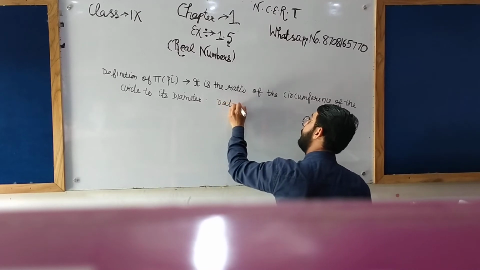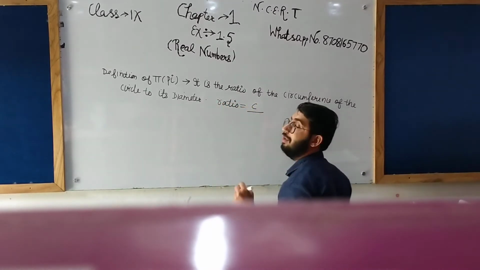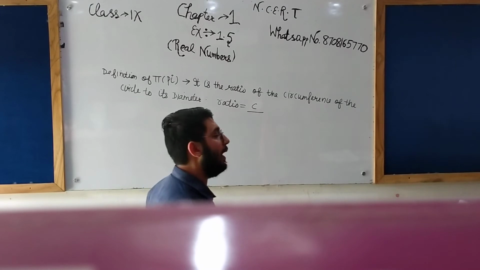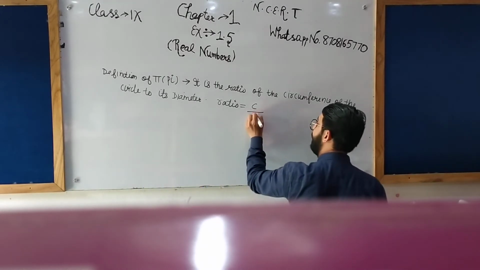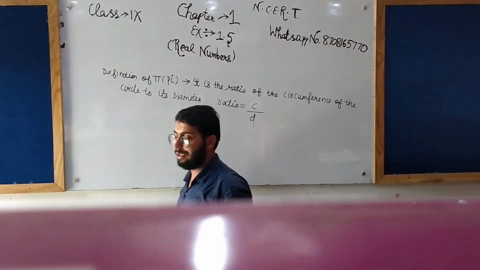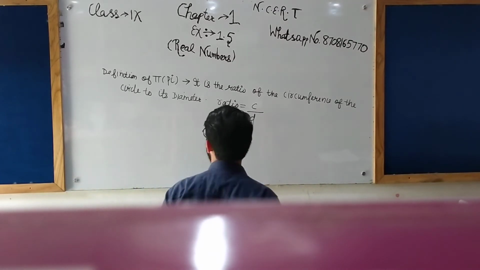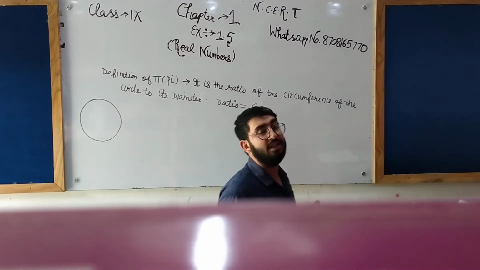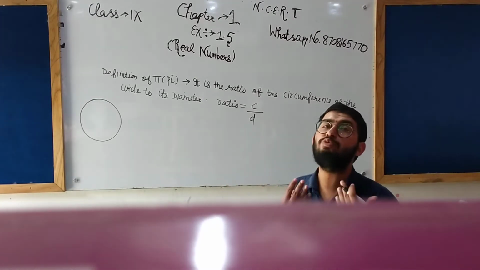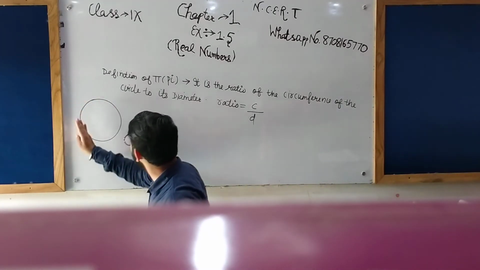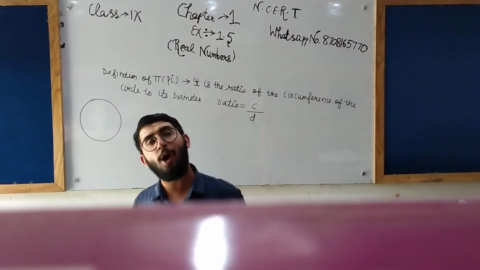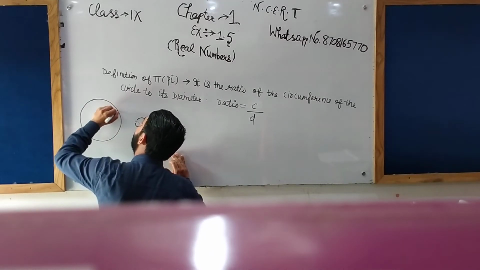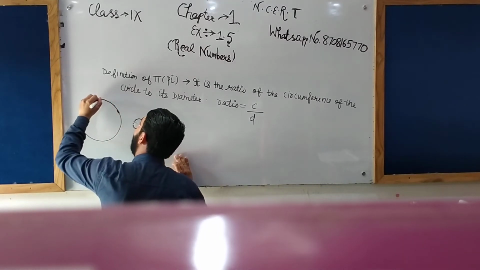Ratio equals circumference of the circle over diameter. The circumference of the circle is denoted by C and the diameter of the circle is denoted by D. If you have forgotten the formula of the circumference of the circle: circumference means the boundary of the circle, the length of the boundary.